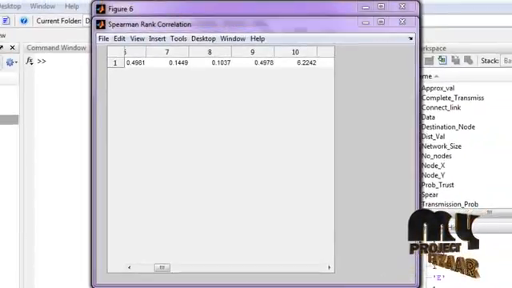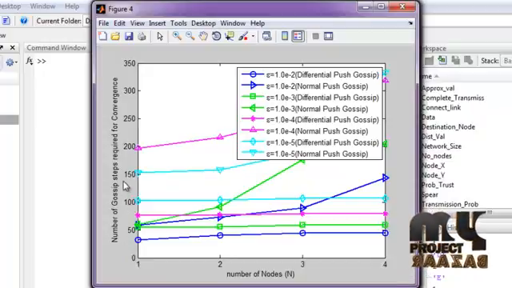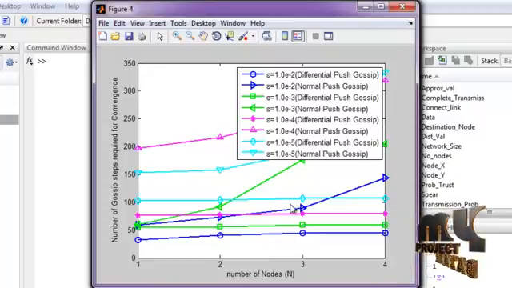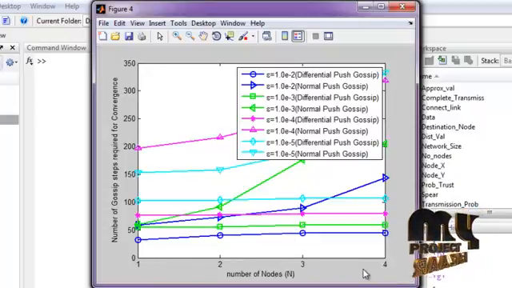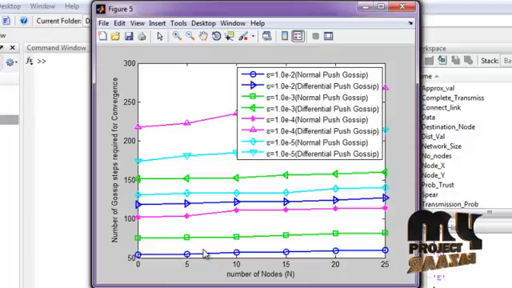After that, we analyze the performance. This is the number of gossip steps required for convergence. To converge the process, we have to repeat many gossip steps. This step is repeated for various numbers of nodes, and we analyze the graph. This is the number of gossip steps required for convergence.